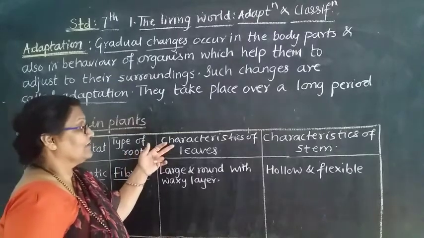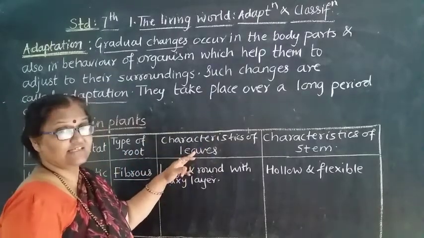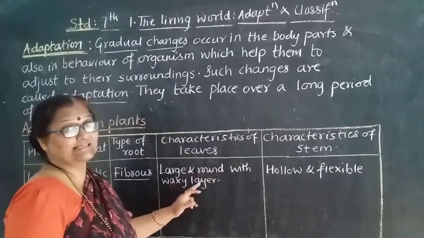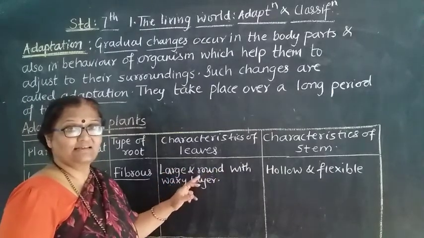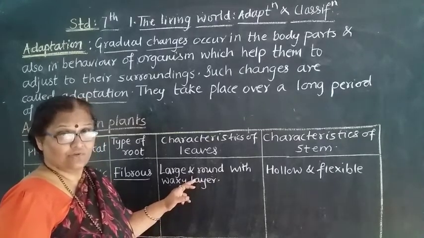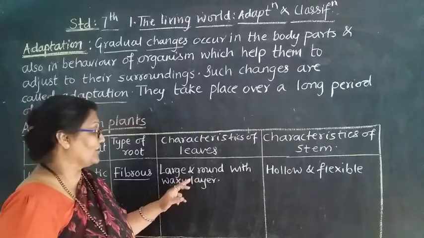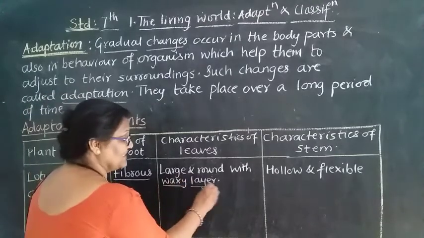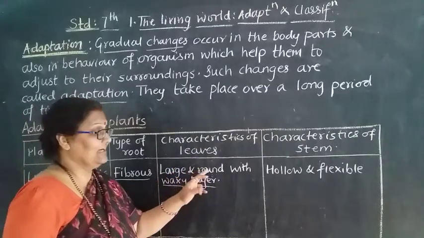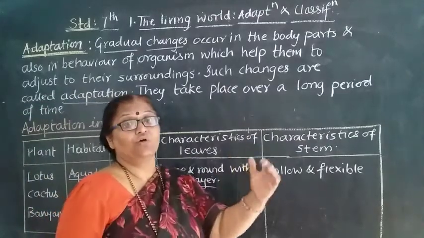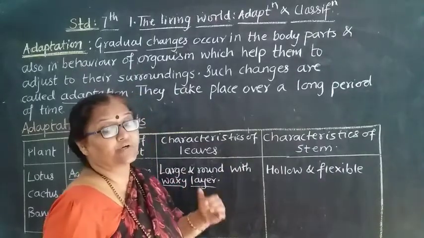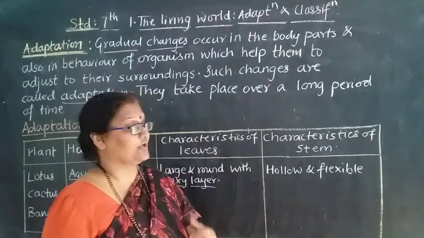What are the characteristics of the leaves? Large and round with a waxy layer. Why this waxy layer? So that the leaves can float on the water. They are large and round because they want to overcome the water currents and protect the flower from the water current.